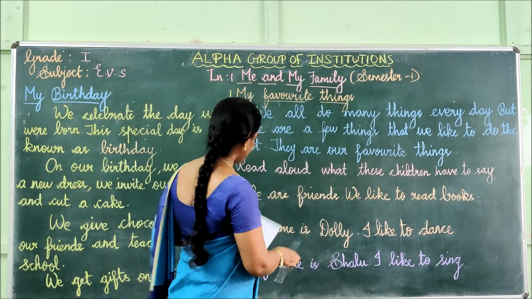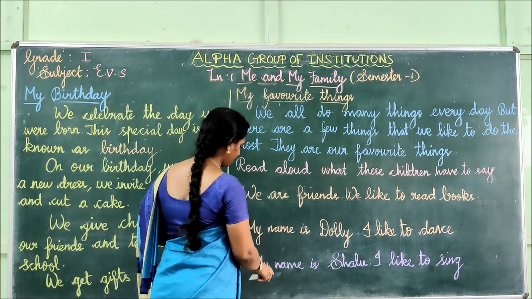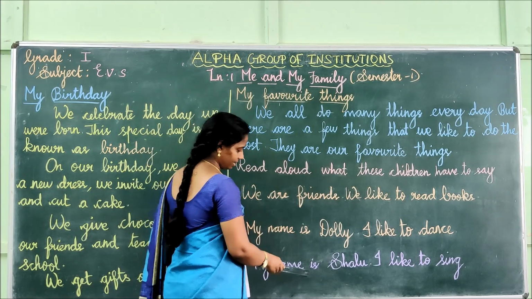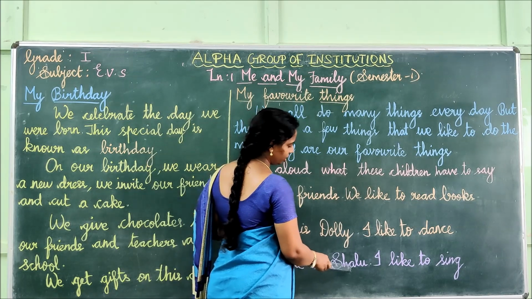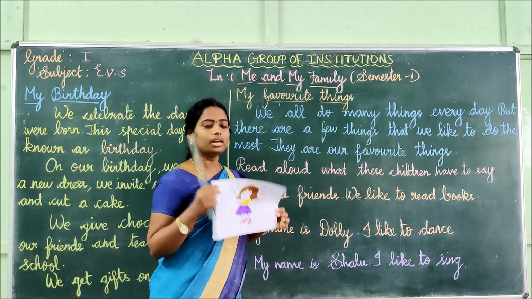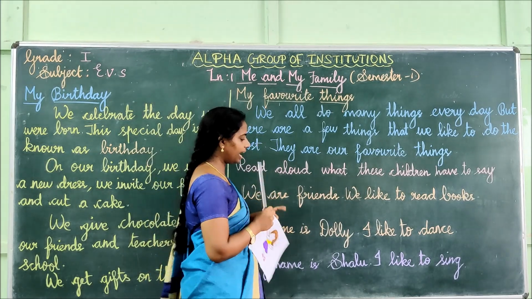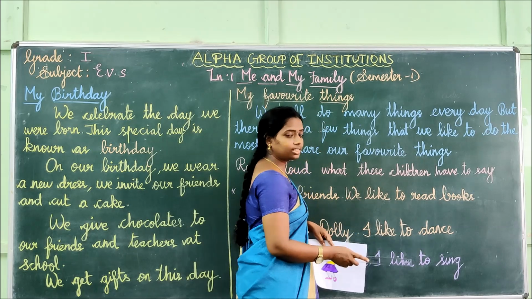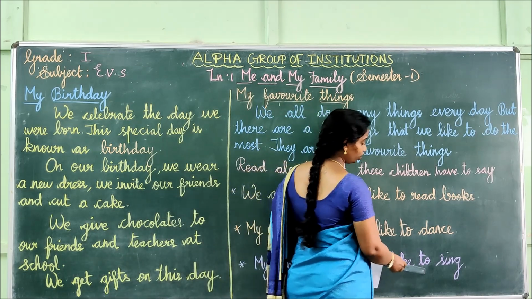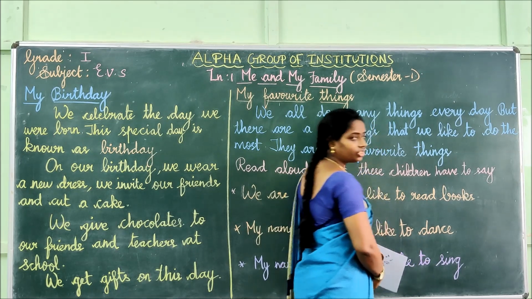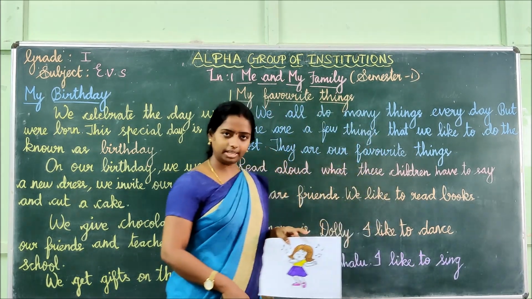Okay, see, my name is Shalu. Her name is Shalu. And what does she like? I like to sing. She likes to sing, isn't it?